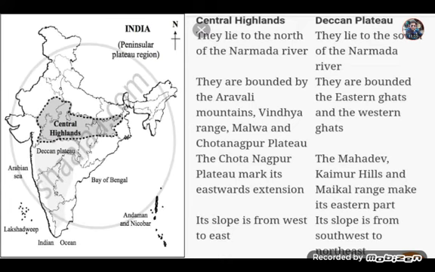And in the Deccan Plateau, its eastern parts comprise the Mahadev, Kaimur Hills and Maikal Range. Central Highland slopes from west to east, but the Deccan Plateau slopes from southwest to northeast. So these are the two basic divisions of the peninsular plateau. Our Jharkhand is in the Chota Nagpur Plateau. We all know Chota Nagpur Plateau is in Jharkhand, and it is a part of which division? It is a part of the Central Highland of the Peninsular Plateau.